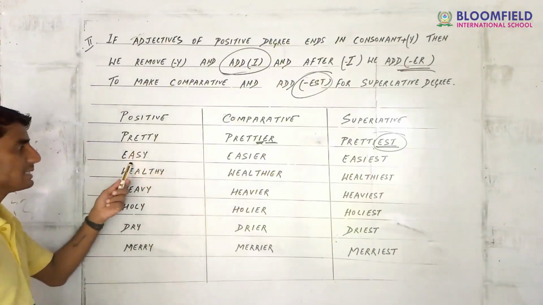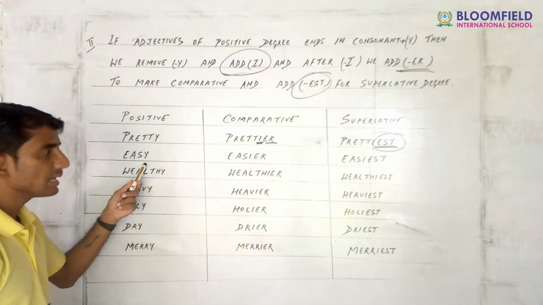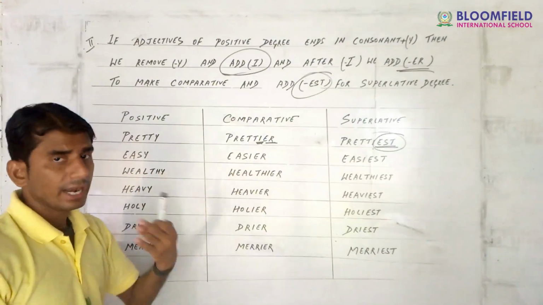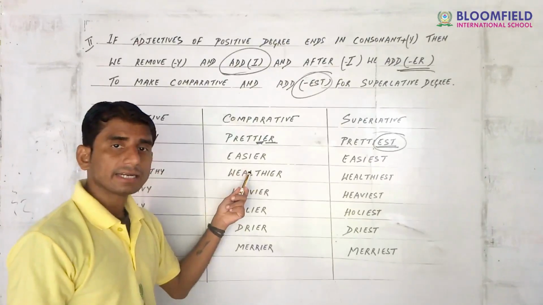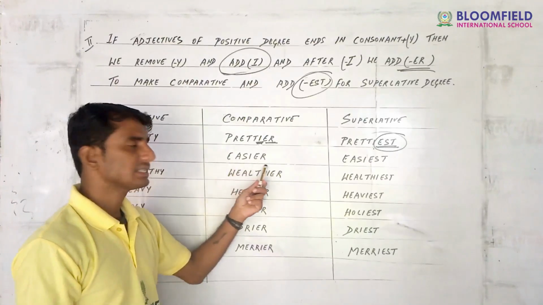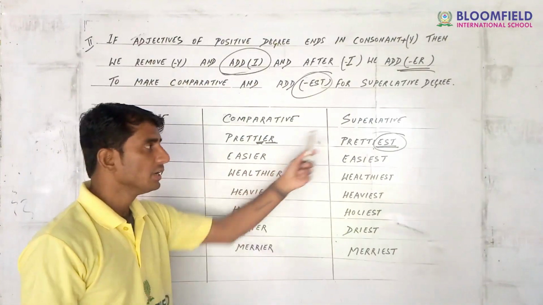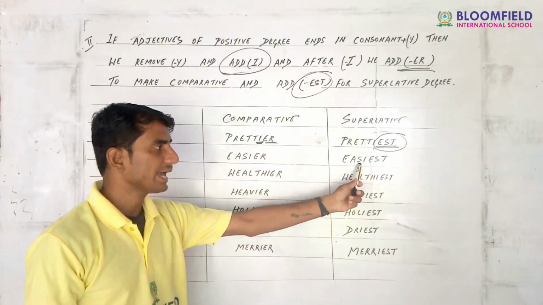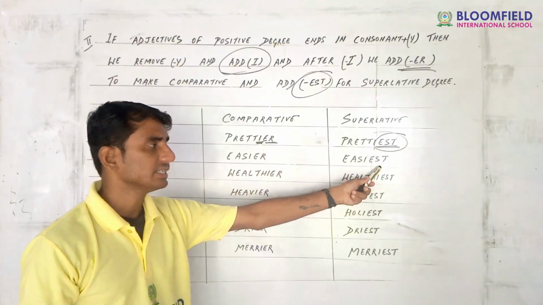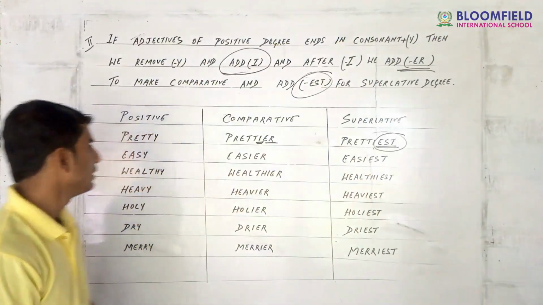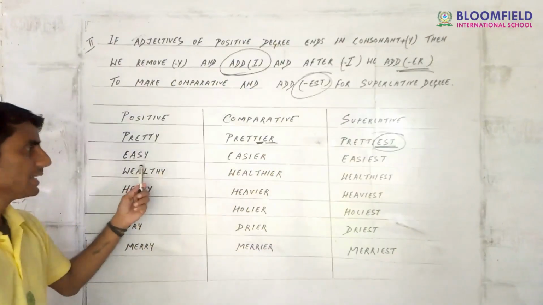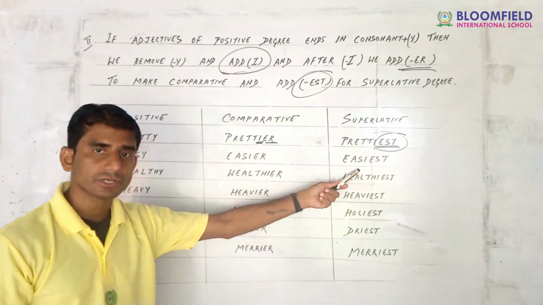For more easy, easy, y is here. What we have to do? We have to just remove the y and add I, and after adding the I, just mention er. See here, easier. So comparative degree has been completed. Now for superlative degree, see here easi, and what I have told you is to just add est. Est is here. Well, these are a few examples: pretty, prettier, prettiest, easy, easier, easiest.